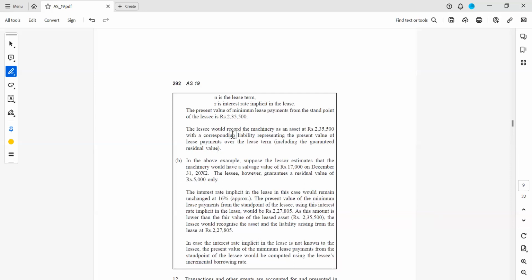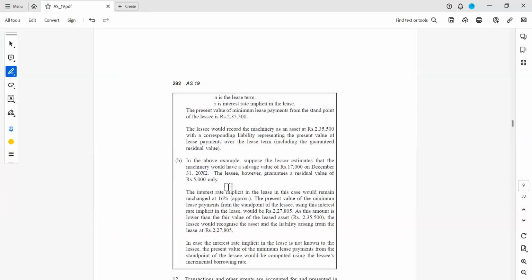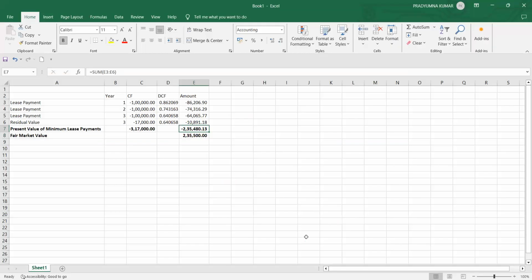See, the lessee would record the machinery as an asset at 2,35,500. Actually, as per the standard, 2,35,480, which is less, is the present value, but because of the decimal issue we are getting the difference. Otherwise, it is 2,35,500, with a corresponding liability representing the present value of lease payments over the lease term, including the guaranteed residual value. So what will be the accounting entry in the books of the lessee?